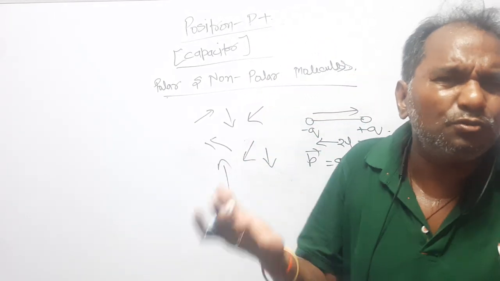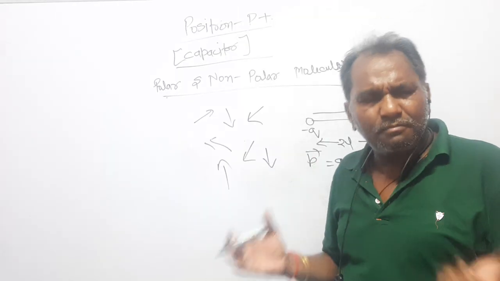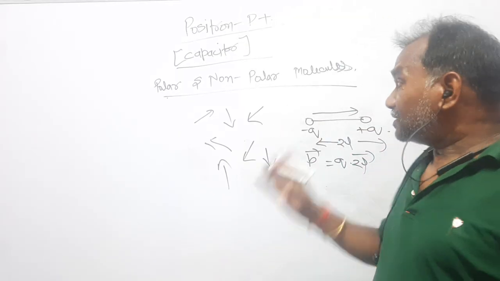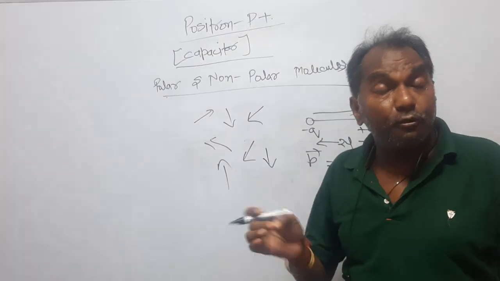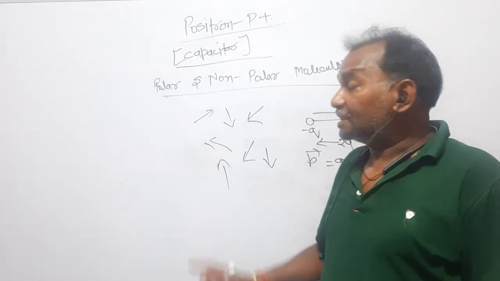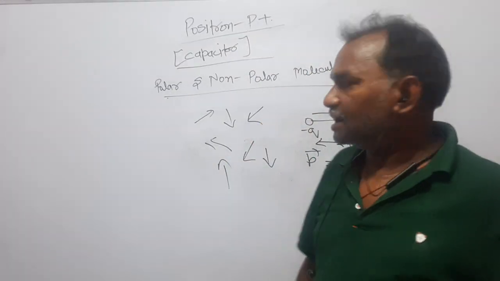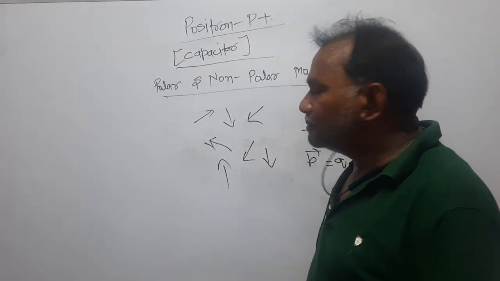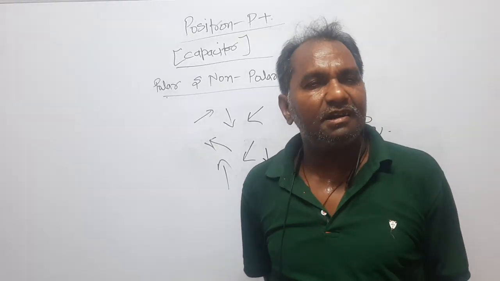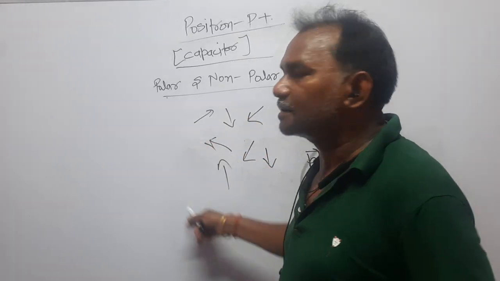Non-polar molecules do not have any polarity, so I am not talking about that. But even in the case of polar molecules, in the absence of electric field, their dipole moments are distributed randomly and their total impact is zero.